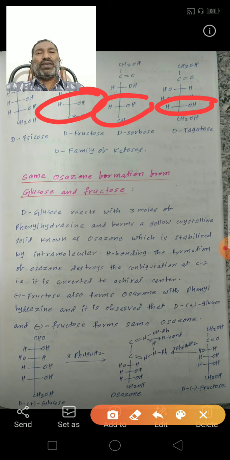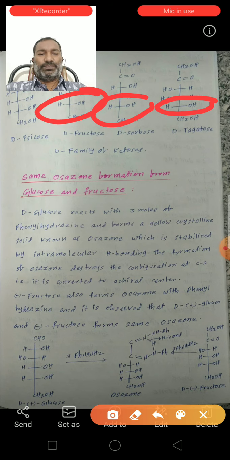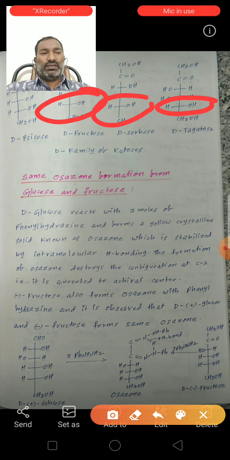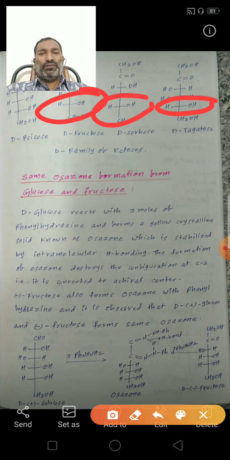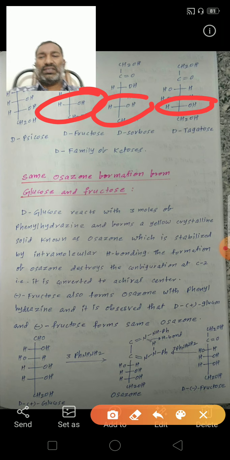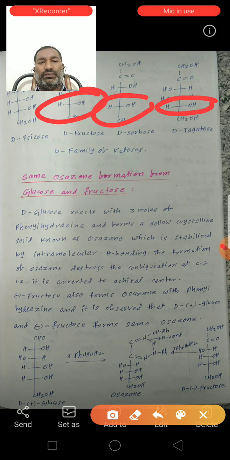This is the D family of ketoses: D-psicose, D-fructose, D-sorbose, D-tagatose. These are the 4 isomers, and the remaining 4 L isomers are also present. This is the stereochemistry of fructose.